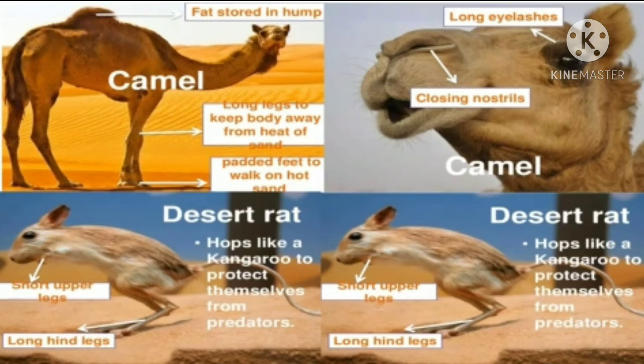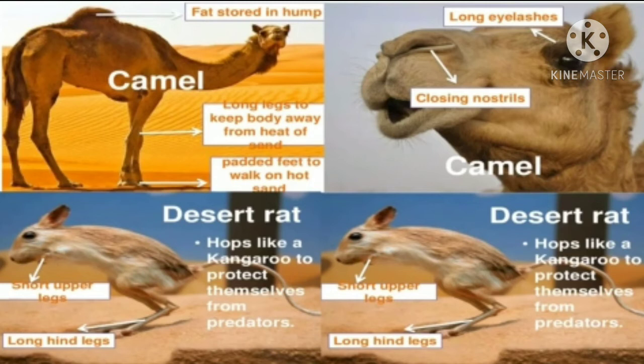Next, large eyelashes protect the eyes from strong and sandy winds. The long legs of the camel keep the body away from the warm sand. Large padded feet help it walk on soft sand.